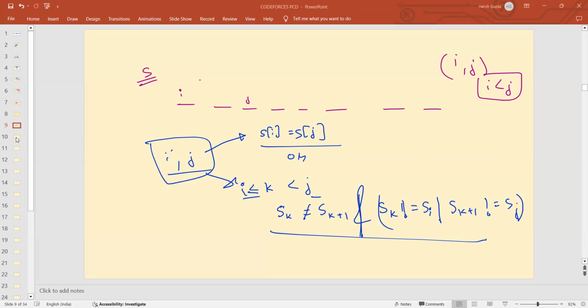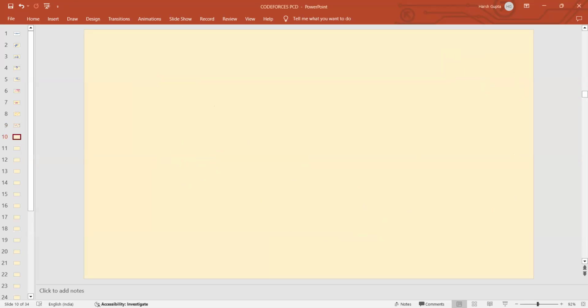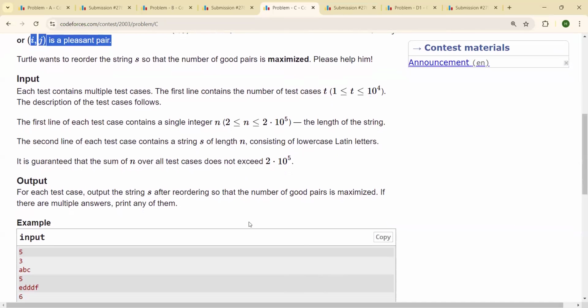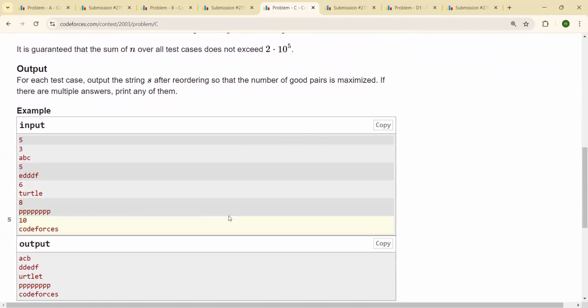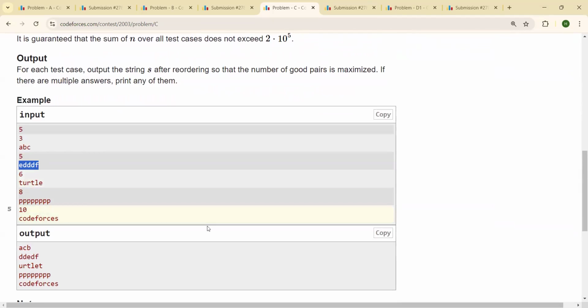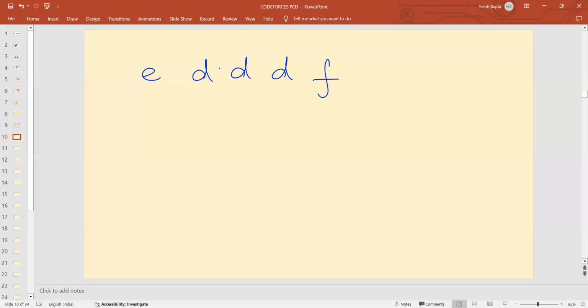Explain with an example. Okay. So let's suppose I take this, EDDF. If I talk of these pairs, let's suppose I number the positions 1, 2, 3, 4, 5.